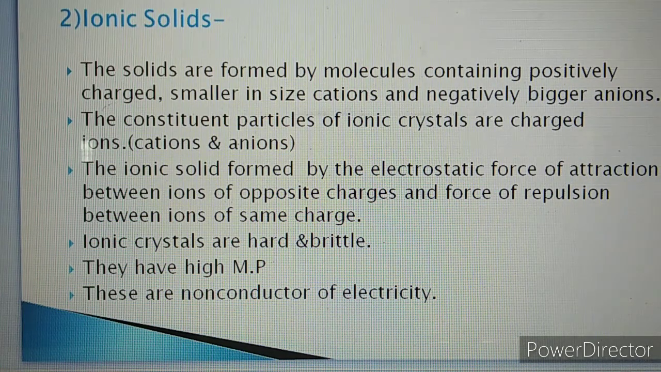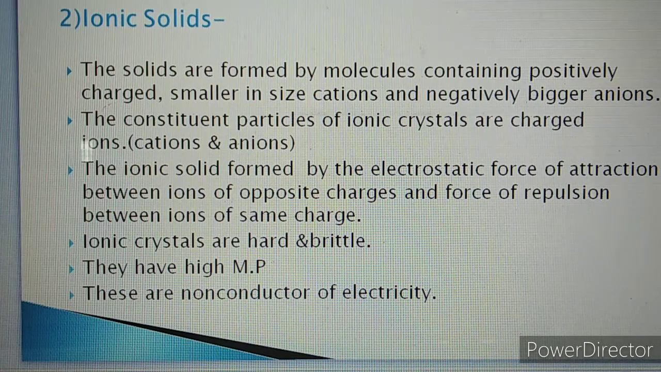The ionic solids are formed by electrostatic force of attraction between ions of opposite charges and the forces of repulsion between the same charges. Now we already know that between opposite charges there is a force of attraction. When opposite charges, that is cation and anion, approach towards each other, because of the electrostatic force of attraction, the ionic solids are formed.